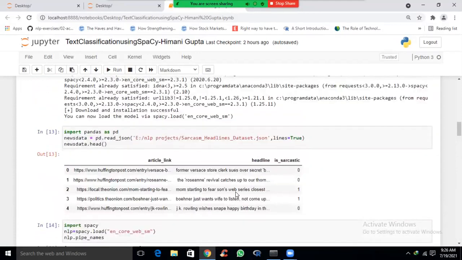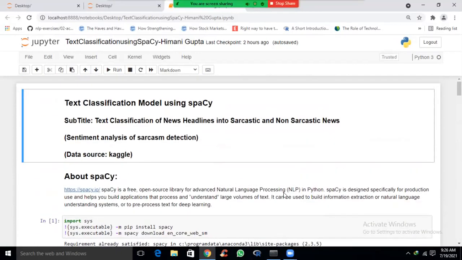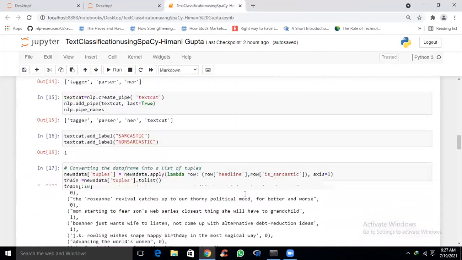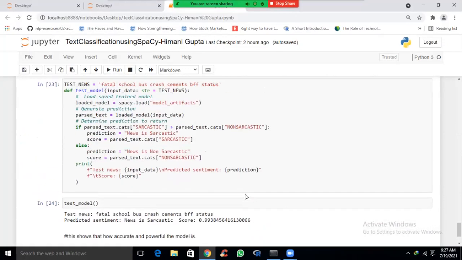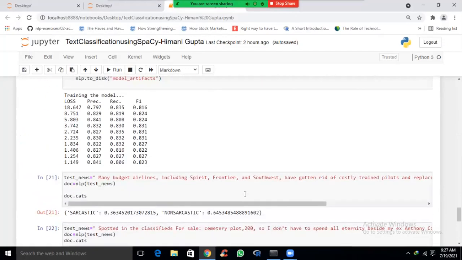It is an advanced NLP library of Python. So it can be used for real world processing, like we have reviews of e-commerce websites, or we can take, like we have taken here, news data. So there are many applications of text classification. We can review a particular hotel, we can take a hotel reviews data set, etc., for text classification. And using this model, we have successfully implemented text classification in spaCy.